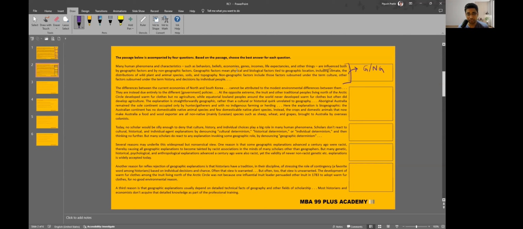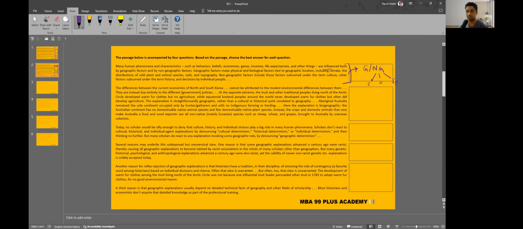Geographic factors mean physical and biological factors tied to geographical location, including climate, distribution of wildlife, and so on. So basically, geographical factors are related to geography. And non-geographic factors include those factors subsumed under the term culture, other factors subsumed under the term history and by individual people. So non-geographic factors are culture, history and individual people.